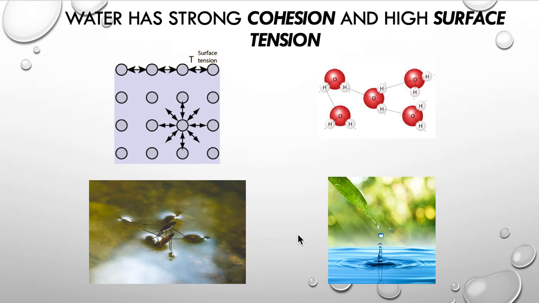In addition, water has strong cohesion. Cohesion is the ability of water molecules to get attracted to each other by hydrogen bonds, making them sticky to each other. In the middle of water, the cohesion force is distributed among neighboring water molecules all around. However, on the surface, water molecules bear cohesion force only with neighboring water molecules. Hence, cohesion force becomes stronger and leads to the formation of surface tension. This is why some insects can walk on the surface of water.